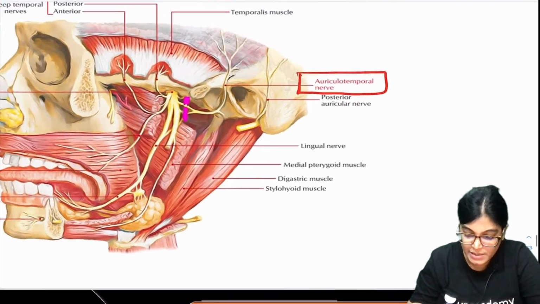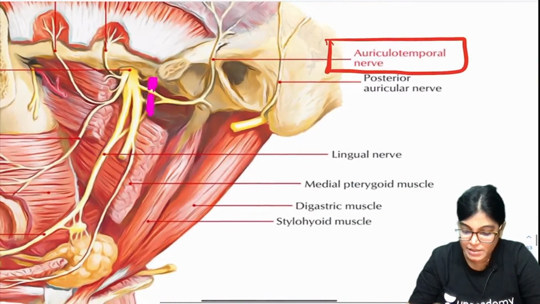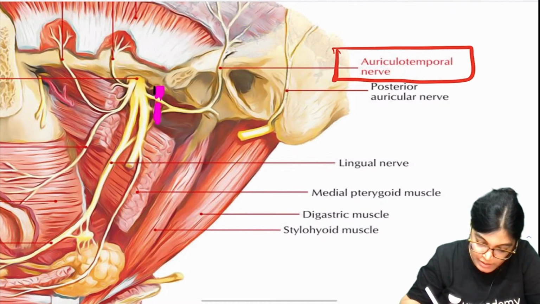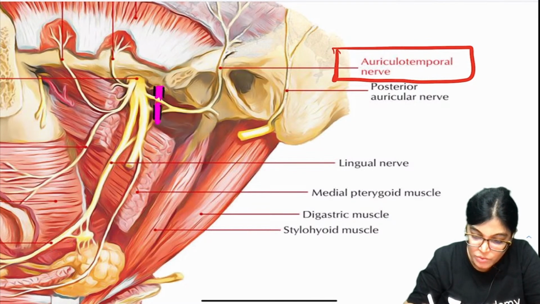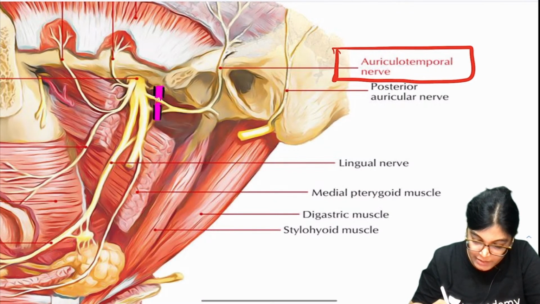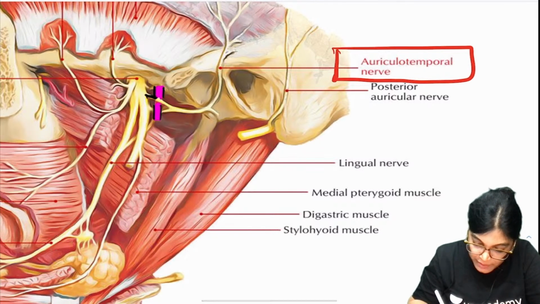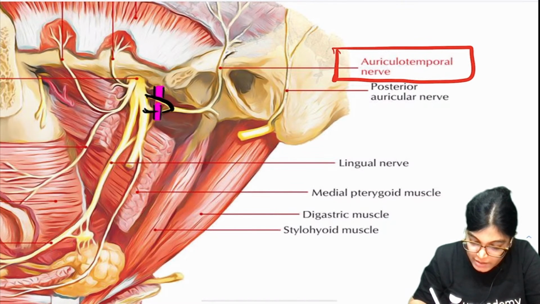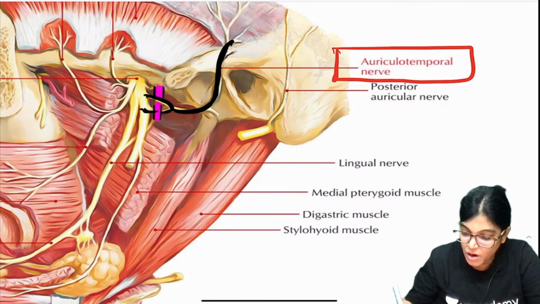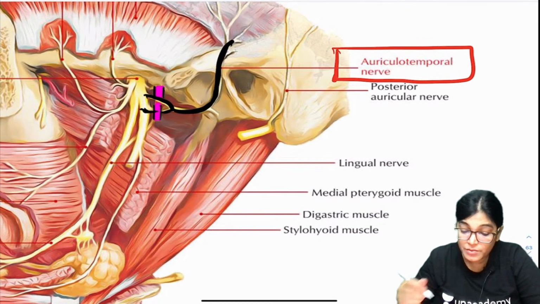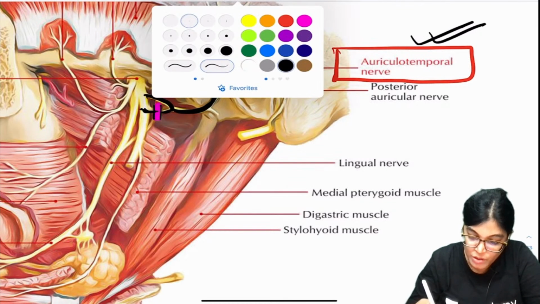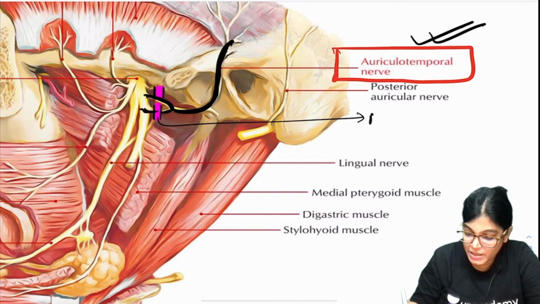Let me enlarge the diagram, this part only, because this is asked here. This is the middle meningeal artery, and what you can appreciate in the diagram is that this middle meningeal artery is covered by a loop. Can you see this loop, which I have highlighted in black color? This loop is of which nerve? This is the auriculotemporal nerve, and the artery I have shown in pink is the middle meningeal artery, MMA.